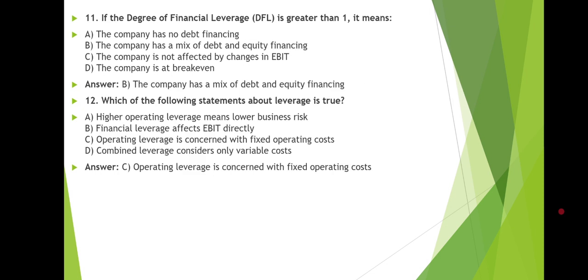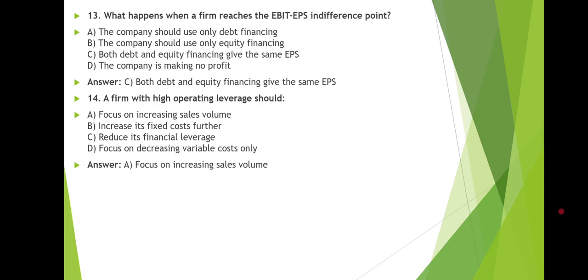Next question we have, if the degree of financial leverage is greater than 1, it means the company has a mix of debt and equity financing. And next question we have, which of the following statements about leverage is true? And the right answer is C, operating leverage is concerned with fixed operating cost.